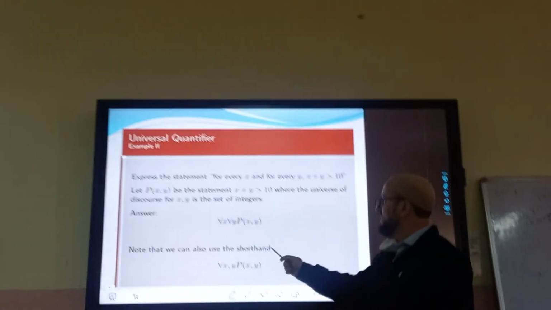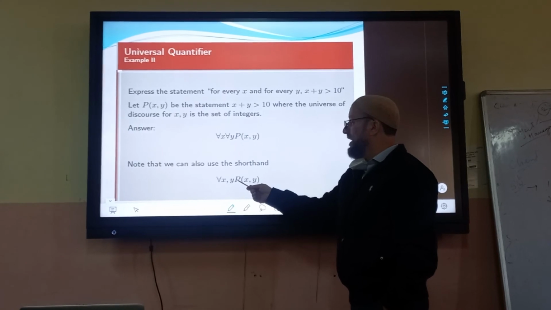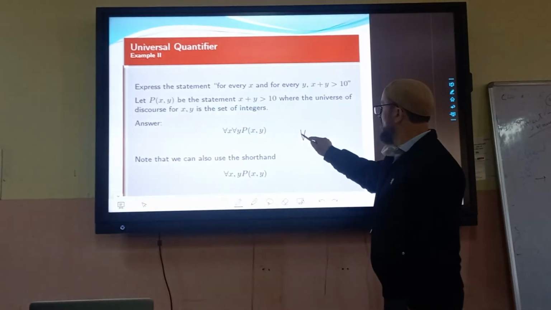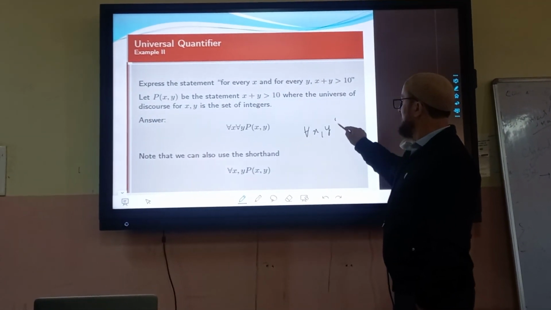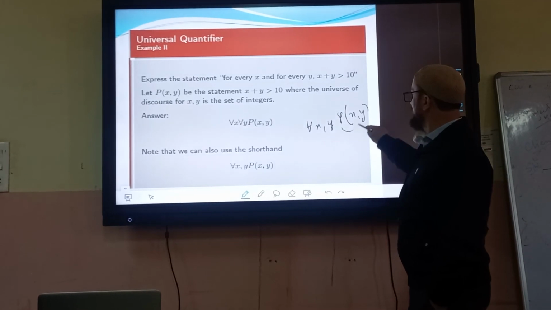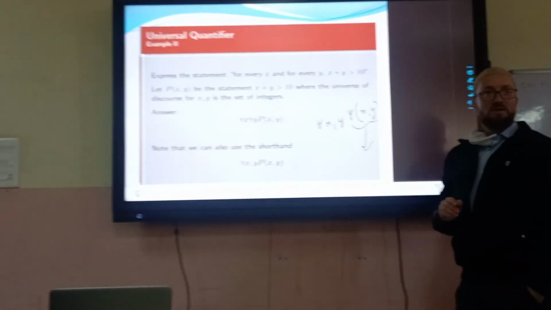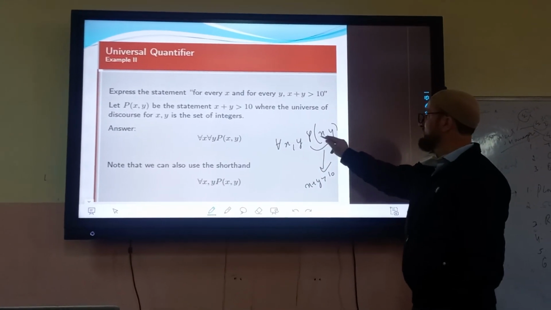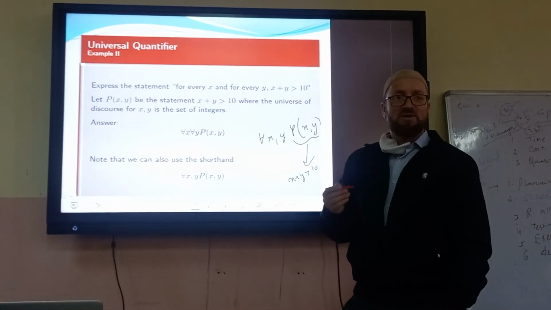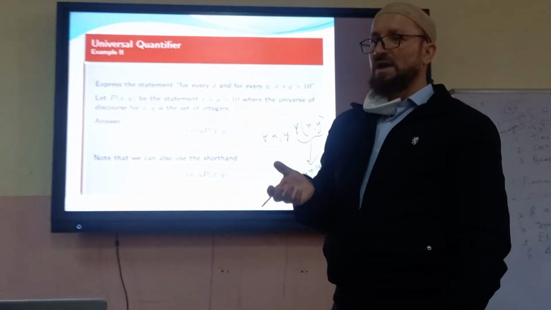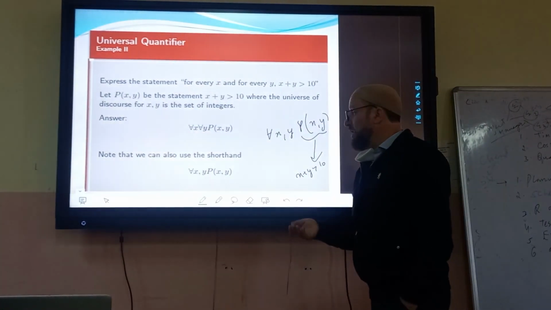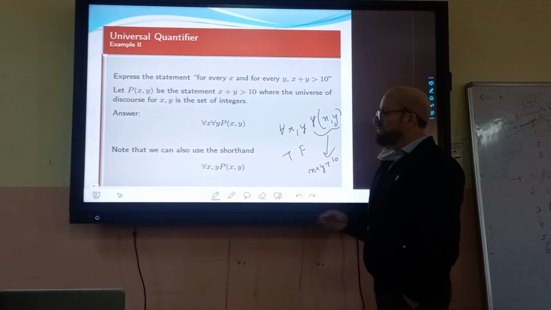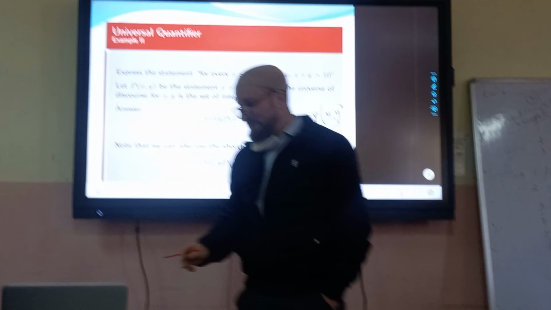In shorthand we can also write it with a comma here, for x comma y. So no need to write for all twice. We can say for all x comma y, then predicate P of x comma y has to satisfy some statement. The statement is x plus y is greater than 10. You have to understand that this predicate has a function, and this function has some statement at the back. This has to be satisfied, for becoming true or for becoming false. Because when it takes the x and y values, we have to see whether it is true or false. Does it make sense? Yes, sir.